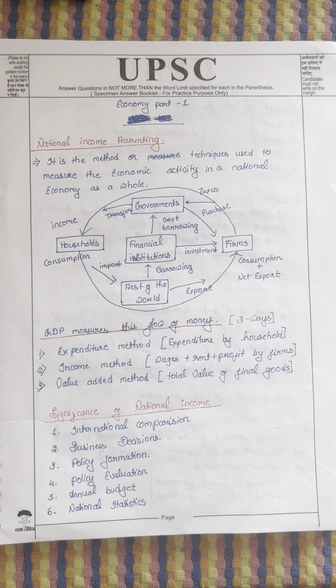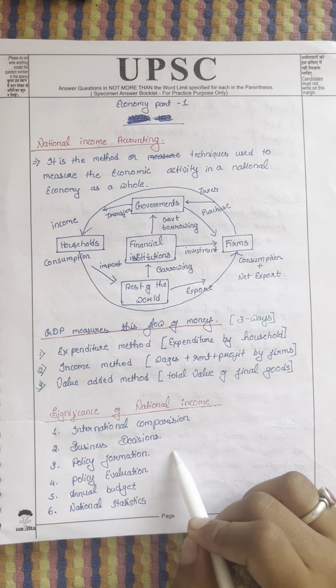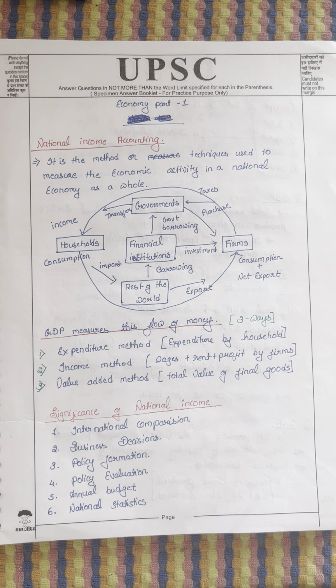Let's come to the policy formation. Like I told, some sector will develop, some sector will not develop. To solve that, government will make some policy. Government will make the policy so that the undeveloped sector gets settled and developed. So for the policy making, we need national income.